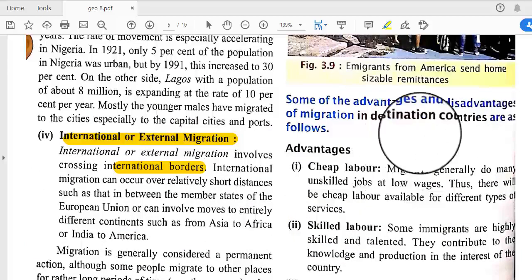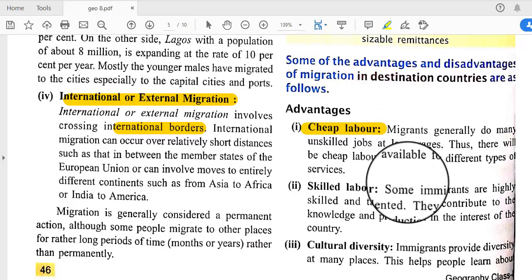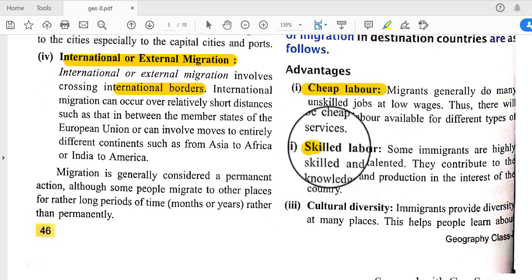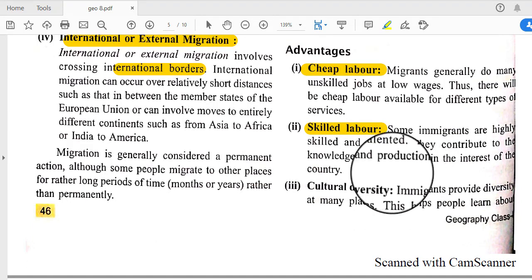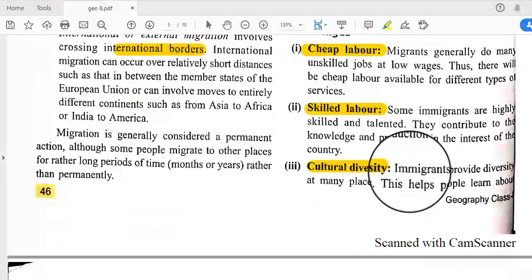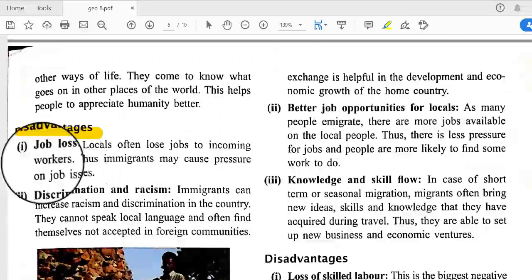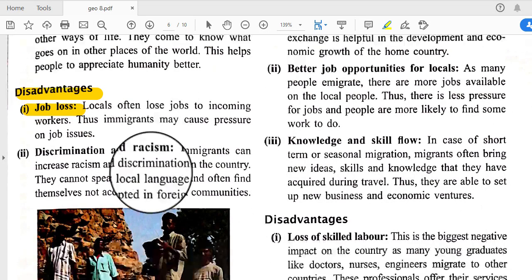Some of the advantages and disadvantages are these. Advantages: cheap labor, as migrants generally do many unskilled jobs at low wages, so we can get work done by labor at a cheaper rate. Next is skilled labor, as some immigrants are highly skilled, and with this we can do innovative things. Cultural diversity is also an advantage, as cultural mixing happens and cultural diversity arises. And the disadvantages are joblessness. With more migration, some people lose their jobs.